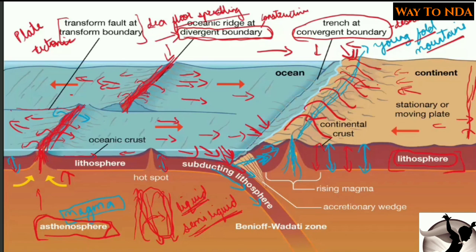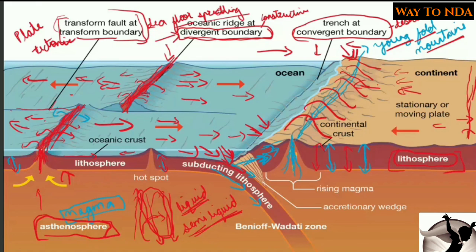Okay, they are just passing from nearby, and that boundary is called transform boundary. Okay, so this type of boundary where one plate is moving in this direction and the other plate is moving in this direction, these types of boundaries are called transform boundaries.